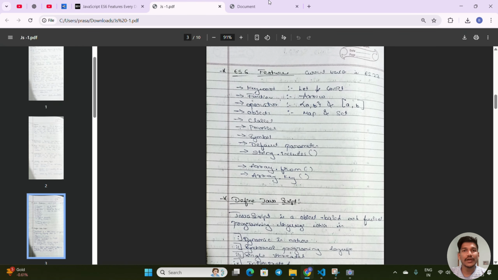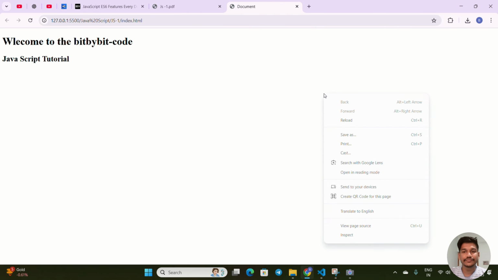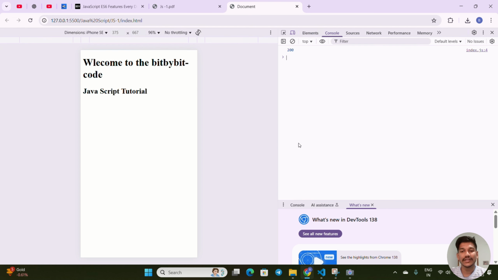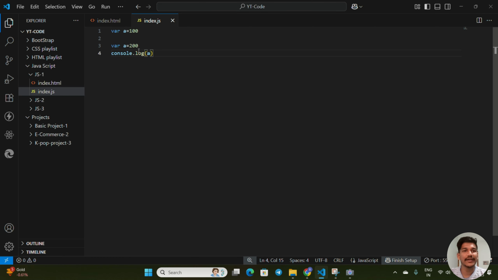What should be the output of this one, 100 or 200? It will be 200, because after execution of 100 it will delete that line, in the sense that inside the database it will remove this one and add 200, updating the data. This was the issue.